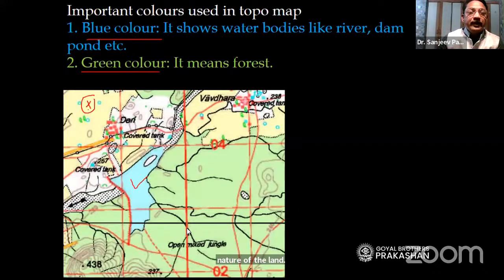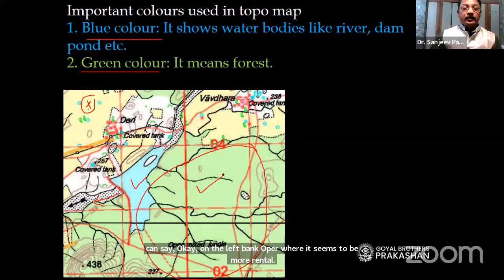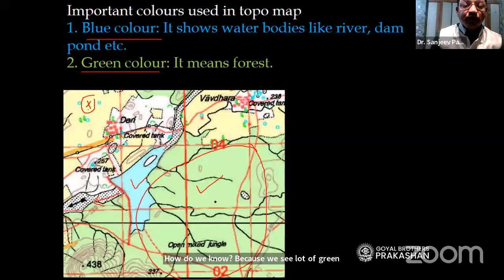For example, if I ask you on which side of the river there is more rainfall, because river is flowing here in this direction, you can say, okay, on the left bank of a river, it seems to be more rainfall. How do we know? Because we see lot of green color. Lot of green color means lot of forest. So that means by looking at colors, we get to know what type of occupation is also carried over there.